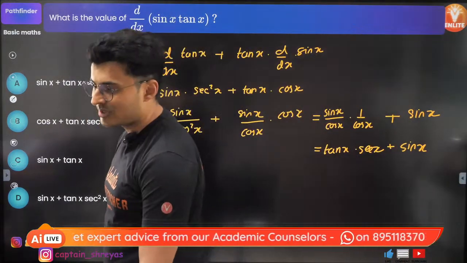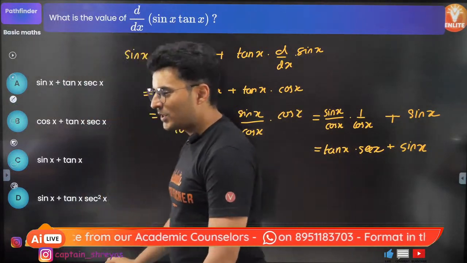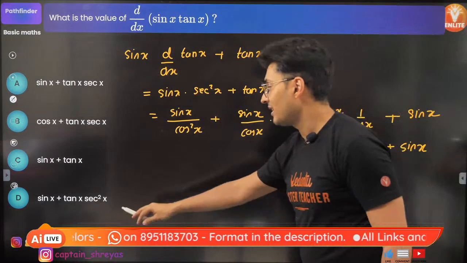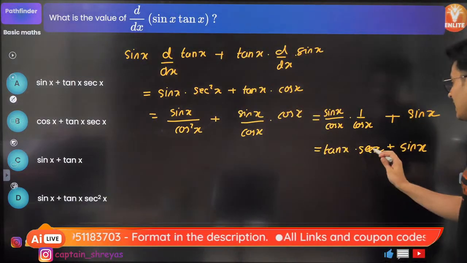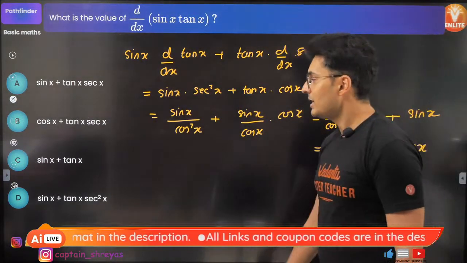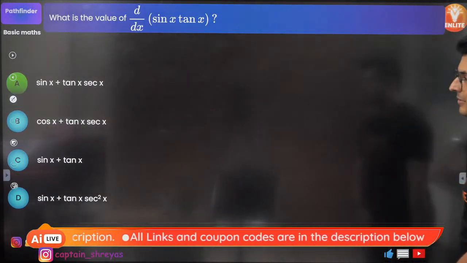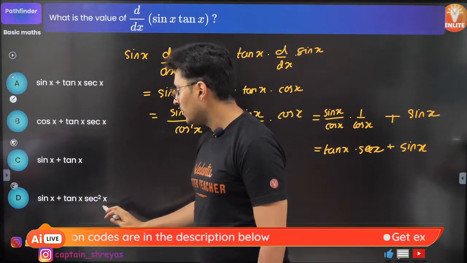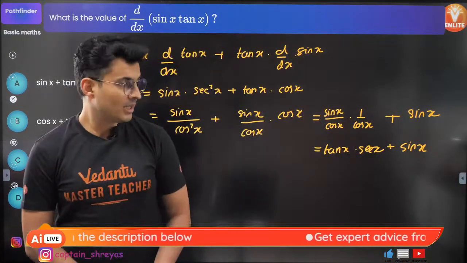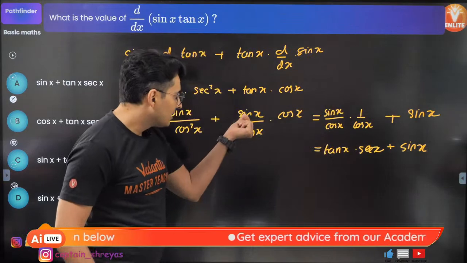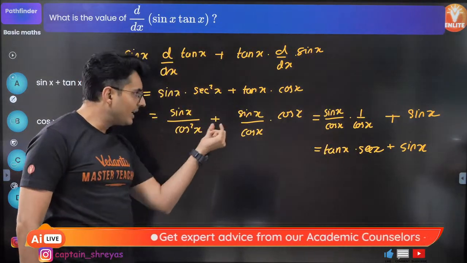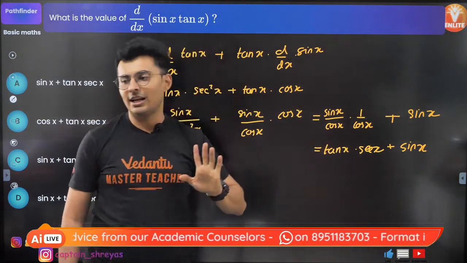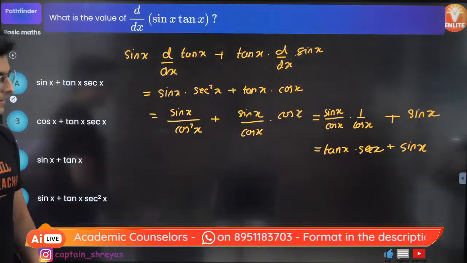Oh, this is there. Option A, guys. No, it's not option D. Option D is not matching. It is sec square, be careful. It is tan x sec x. Option D is not correct. Option A it is. Look at that, there is a difference. Tan into sec square, no. It's sine by cos. See, this was sine by cos. One cos remains, that cos you make it sec x. Sine by cos you make it tan x. That's all. Is that clear?